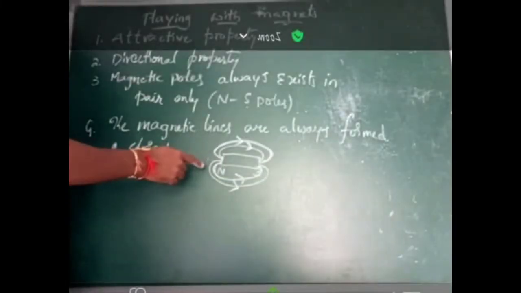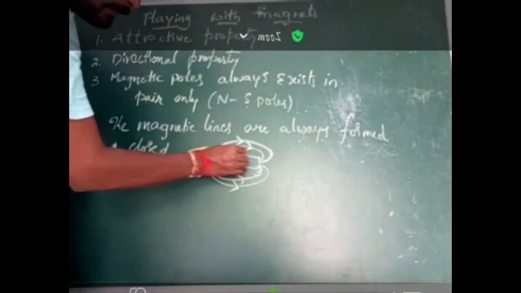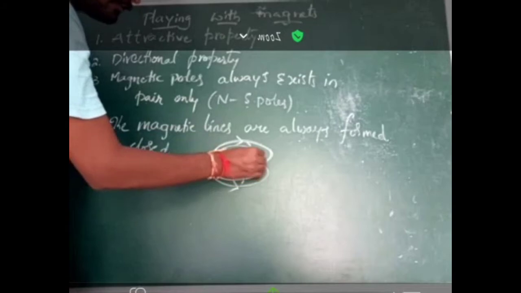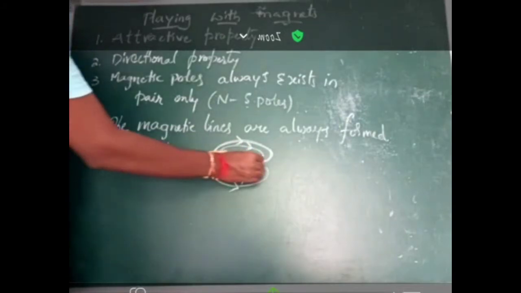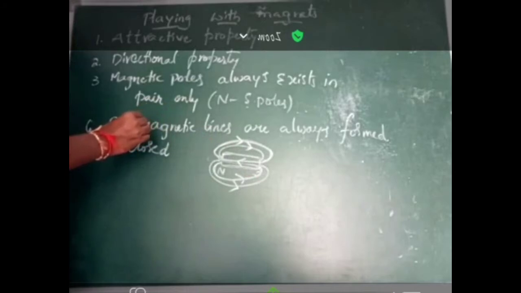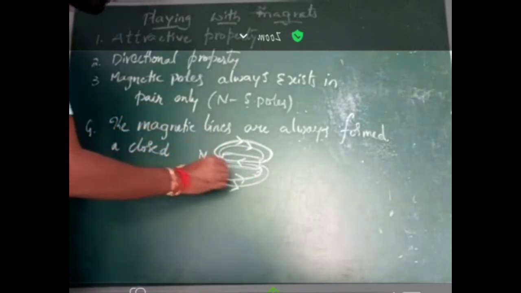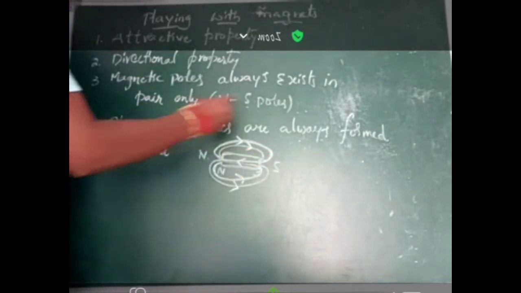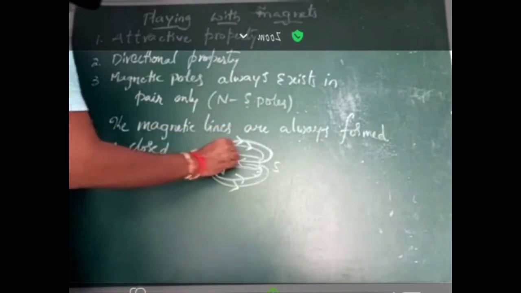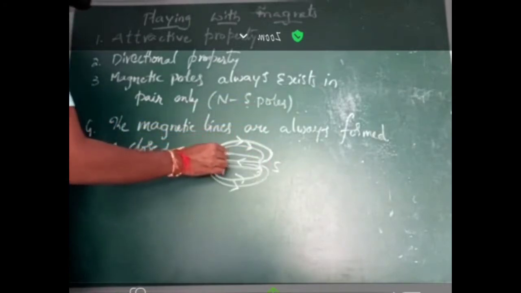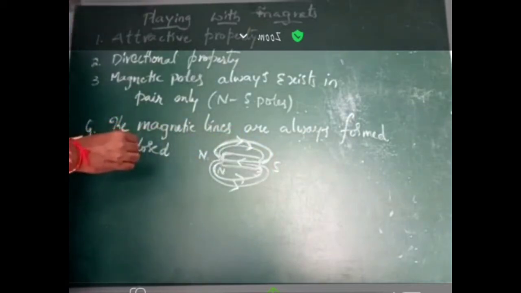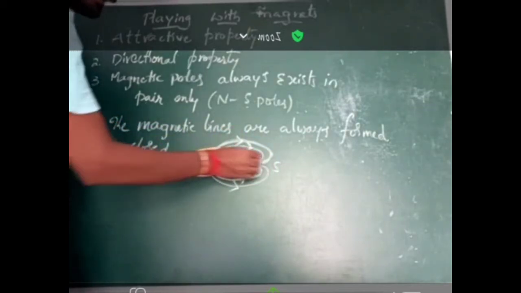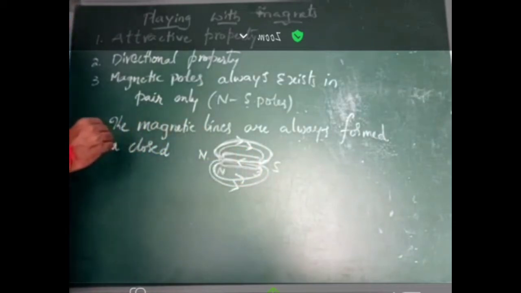But inside the magnet, the lines of force travel from south pole to north pole. Here it is the north pole and this is the south pole. Externally, which means outside the magnet, the lines travel from north pole to south pole, but inside the magnet, the lines come from south pole to north pole.